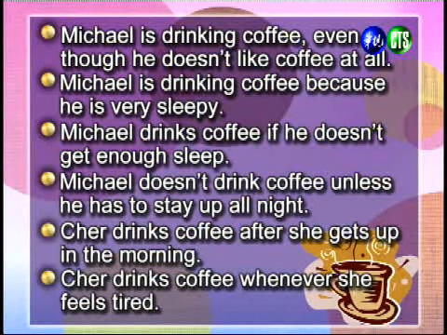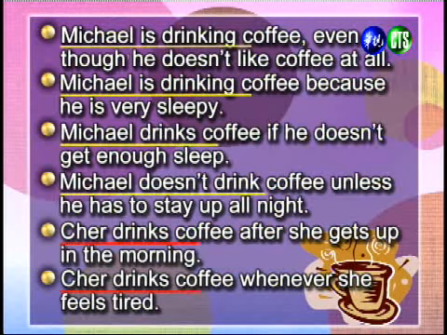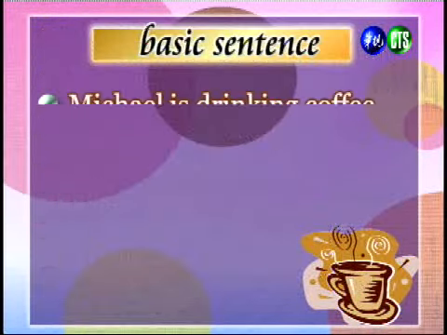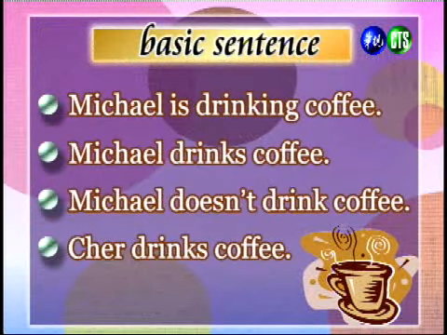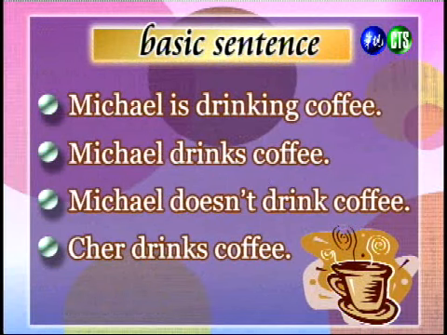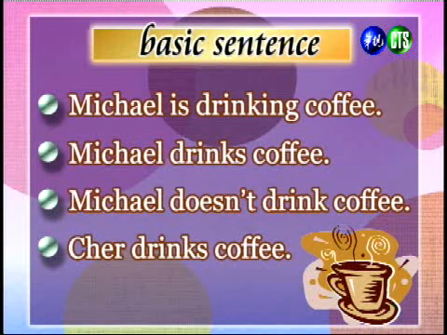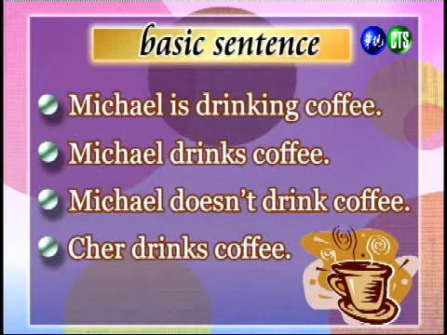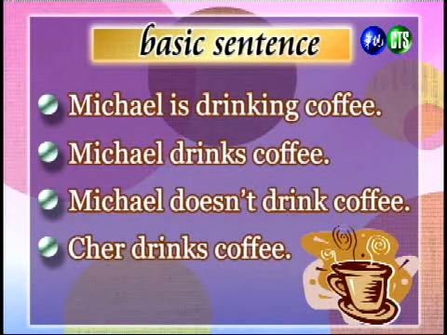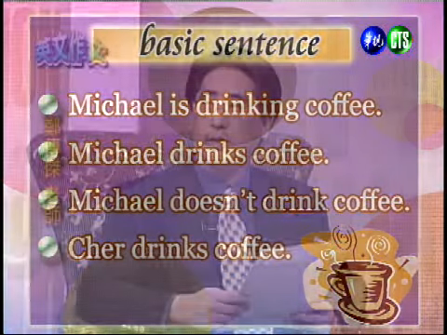And so we can see that all of these sentences begin with a basic sentence about drinking coffee, such as what we see here. Michael's drinking coffee, Michael drinks coffee, Michael doesn't drink coffee, and Cher drinks coffee. Right, so these sentences are almost the same.